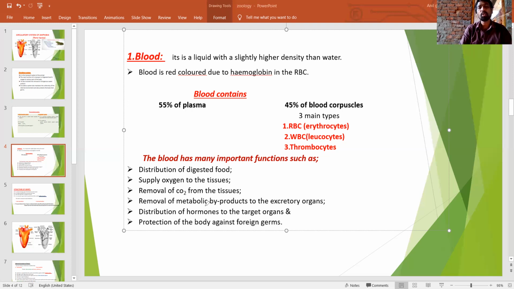And the next function is removal of metabolic byproducts to the excretory organs. These are ammonia, urea, uric acid, and citric acid. These all are nitrogenous waste products.